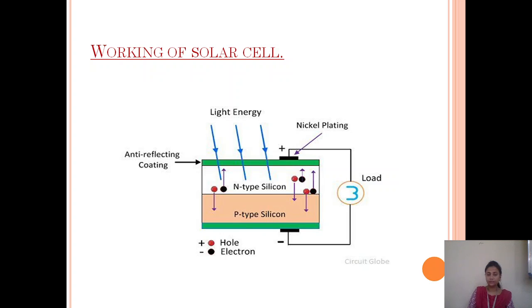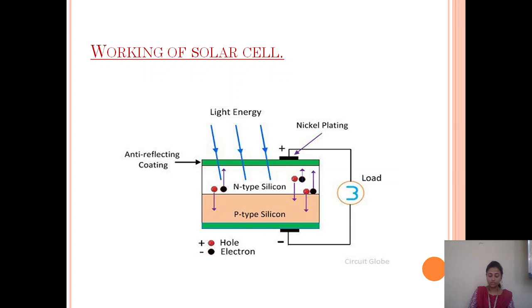Let us consider a figure which is shown on the screen. Here you can see the PV cell is made up of silicon and a resistive load is connected across it. This happens with the help of the load which is connected across the p-type and n-type semiconductor material. The PV cell consists of layers of p-type and n-type semiconductor material.